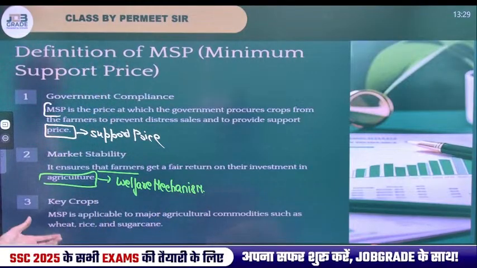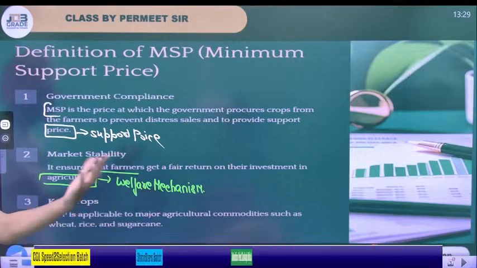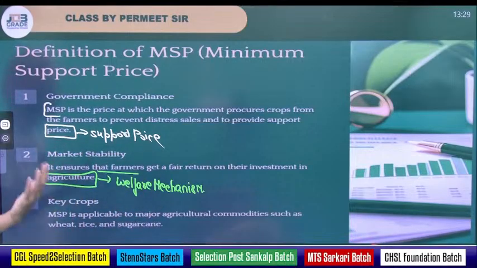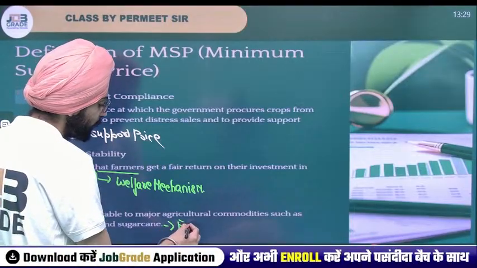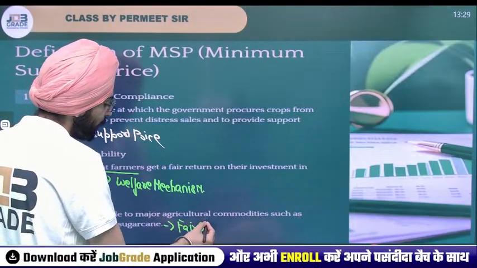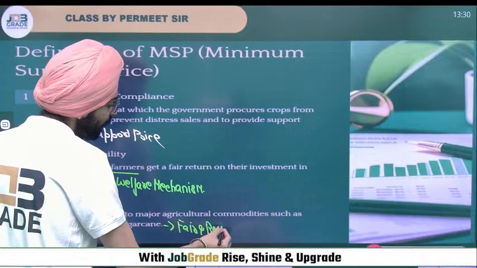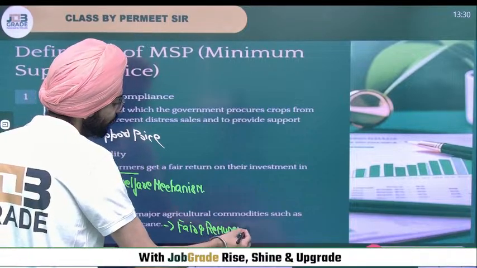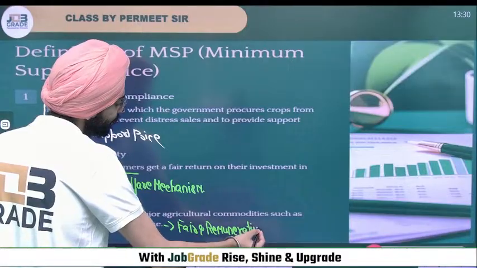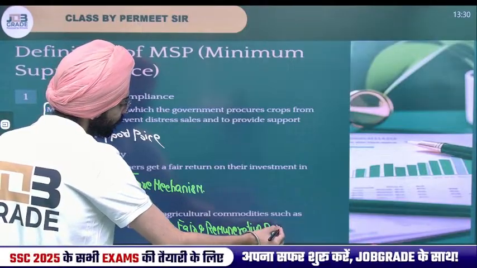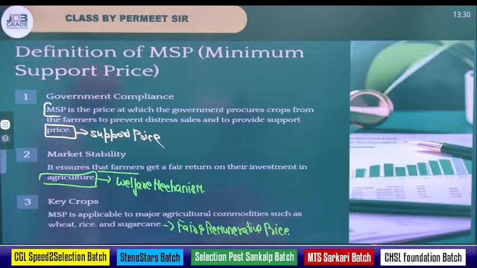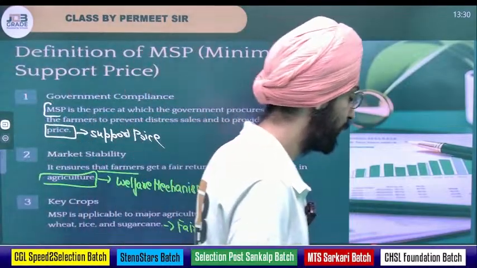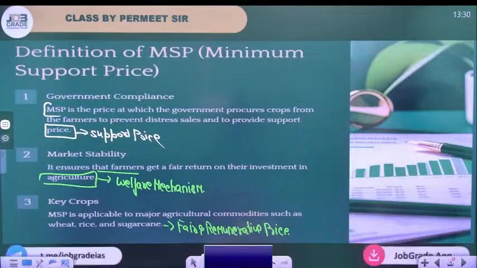The third, key crops. MSP is applicable to the major agriculture commodities such as wheat, rice, and sugarcane. For sugarcane, it's FRP, that is fair and remunerative price. I hope you got these points.